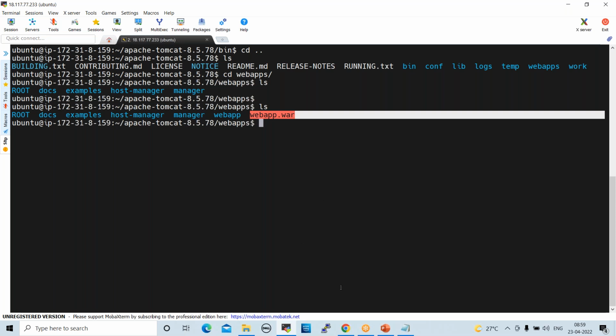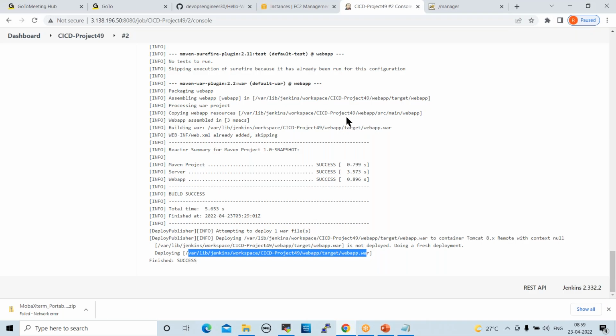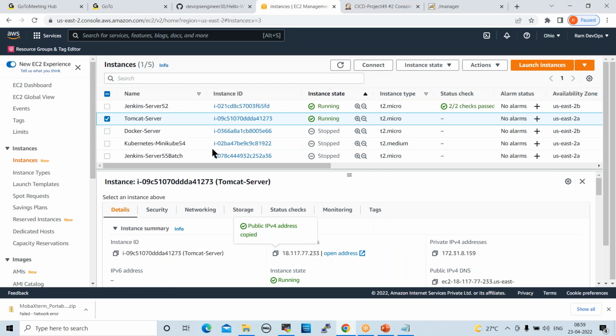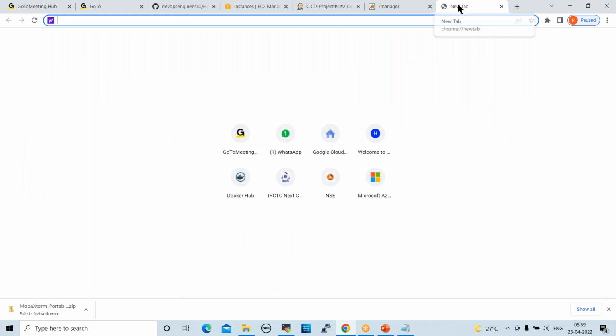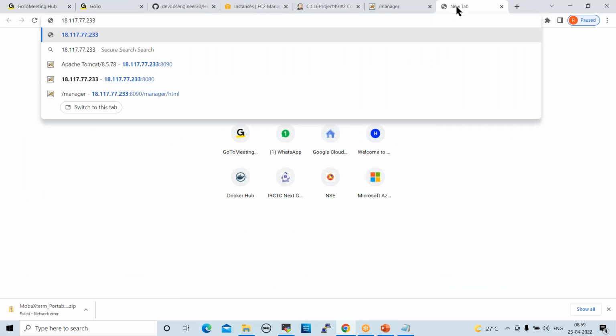Right, now if you want to access this code from the browser, what will we do? Just take the server IP, the public IP, the Tomcat server IP, copy this, go to the browser, paste here. Not this one.